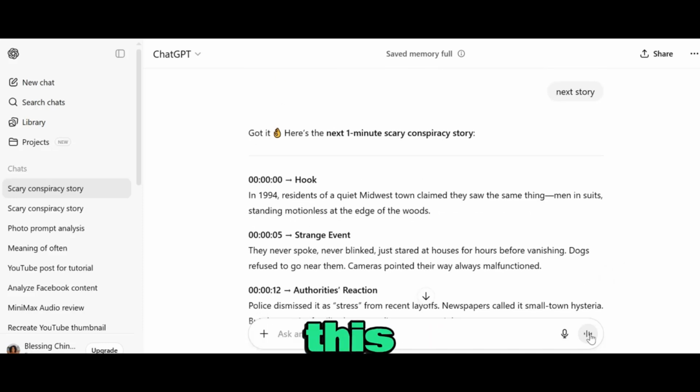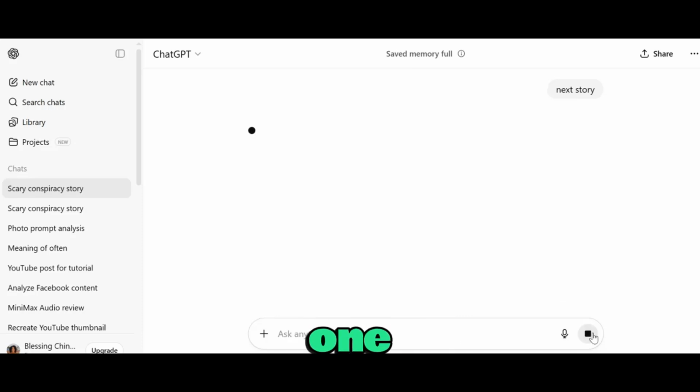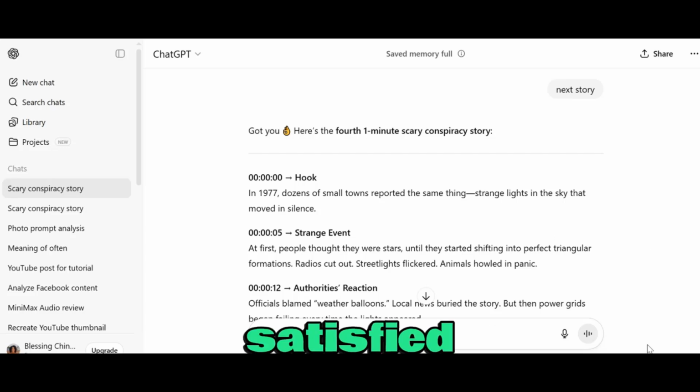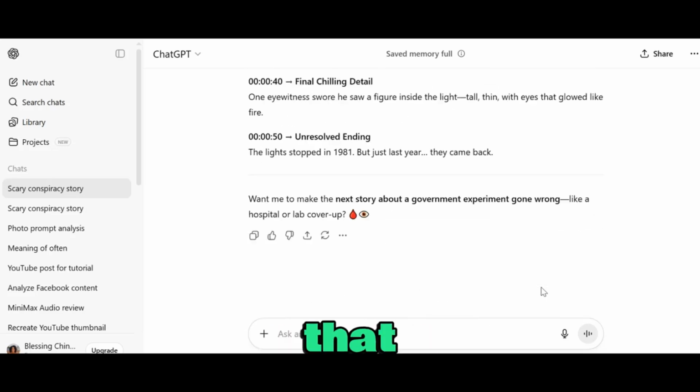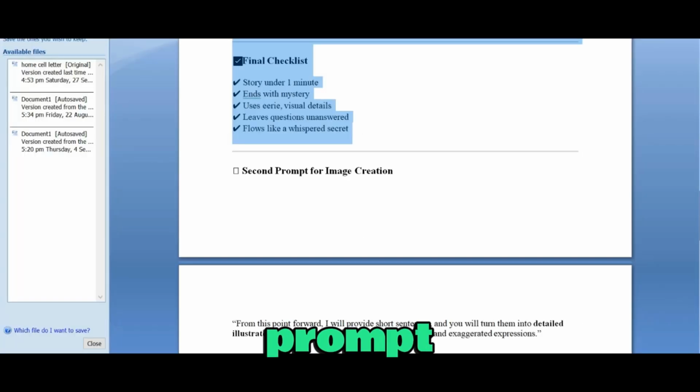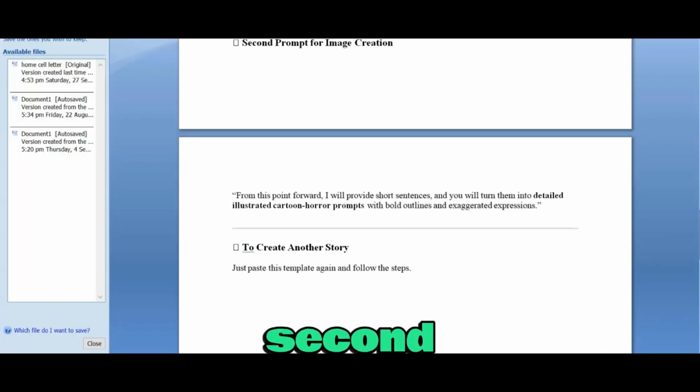So I actually love this story. I feel it is scary enough and it's something that we can use for this example. If you do not like it, just go ahead and type next story, and as long as you type next story, it is going to give you more 1 minute stories that you can work with. So after you're satisfied with the kind of stories that you want, all you need to do is go over to the Google Docs prompt and copy the second prompt for image creation.